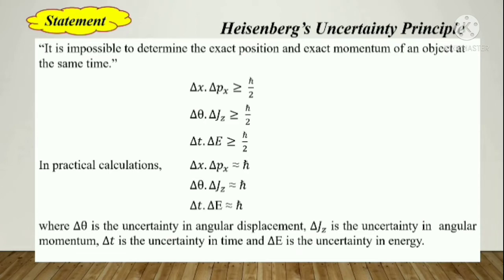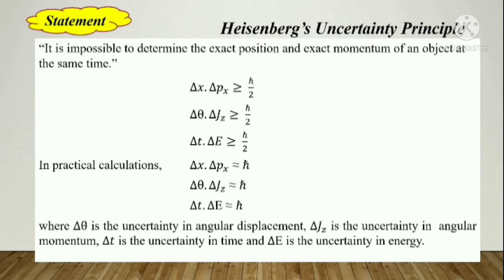Similarly, Δθ dot ΔJz is greater than or equal to ħ by 2, and also Δt dot ΔE is greater than or equal to ħ by 2, where ħ means h by 2π. Planck's constant divided by 2π is ħ.